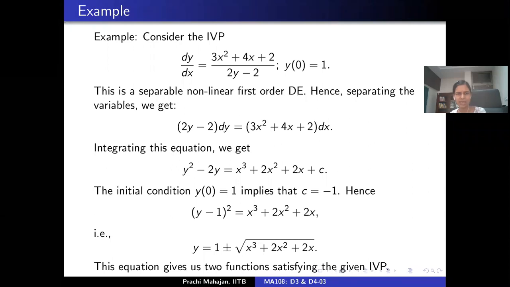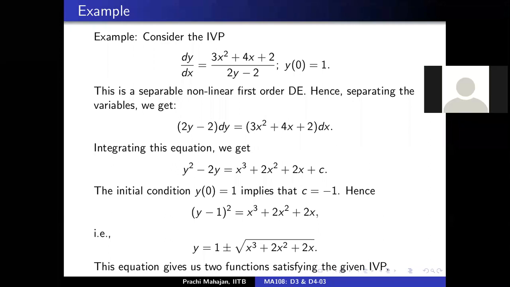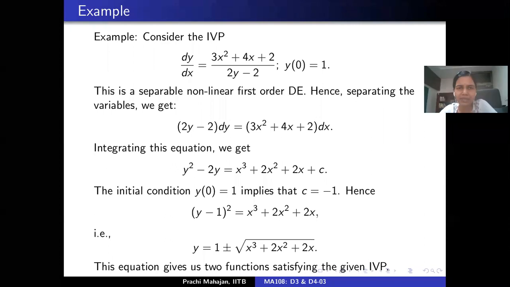Which means that I have at least two solutions to the given initial value problem, correct? Is that okay? So again, this initial value problem does not admit a unique solution. There are at least two solutions available, as our calculation shows.